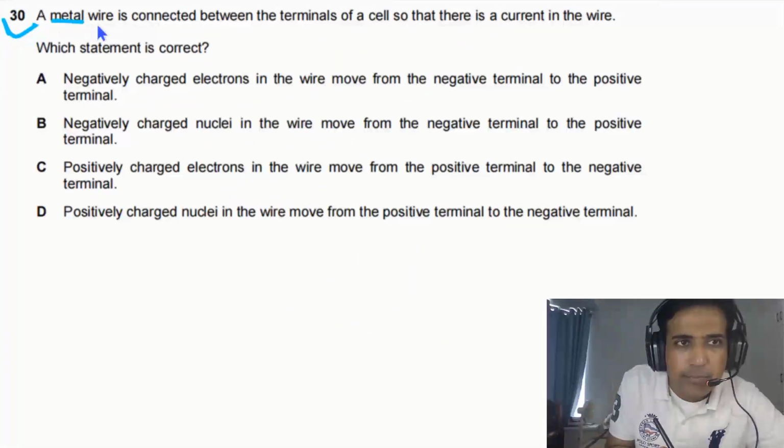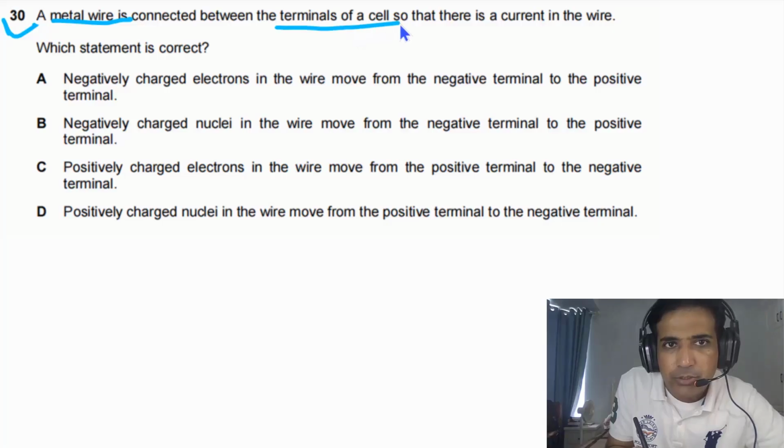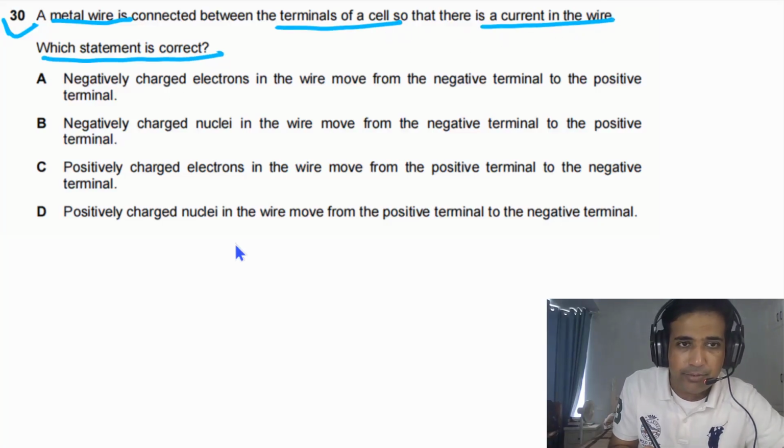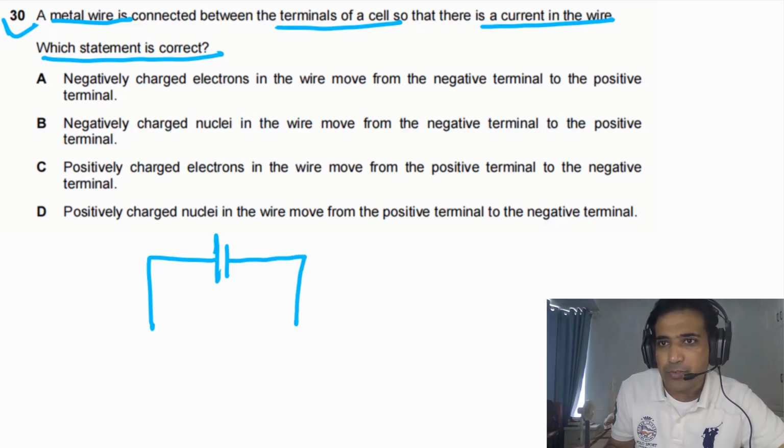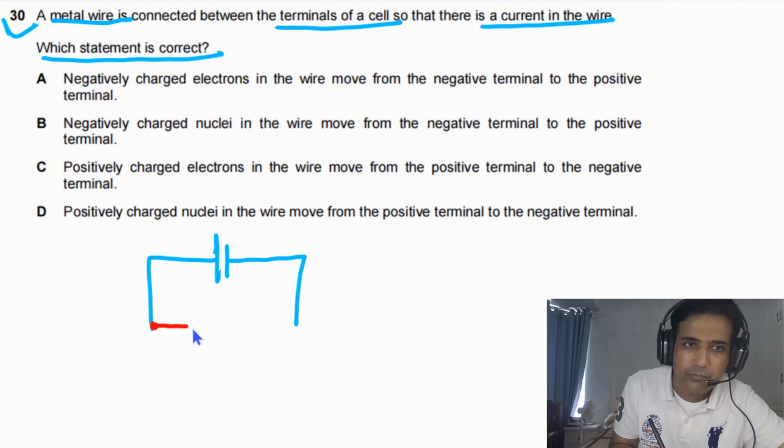Question 30 says a metal wire is connected between the terminals of a cell, so there is a current in the wire. Which statement is correct? First of all, we can simply imagine we have a cell and a wire is connected between the terminals of this cell. We can imagine this red is the wire. So this is the wire.